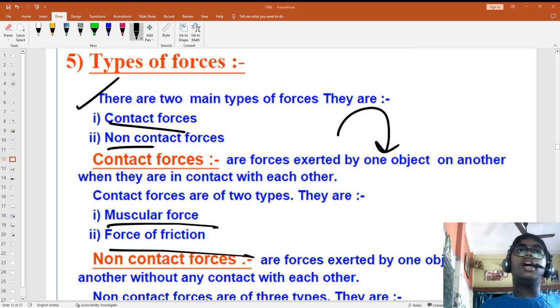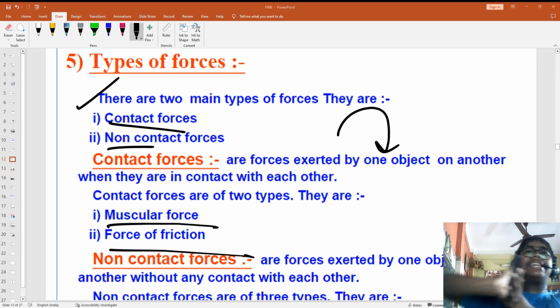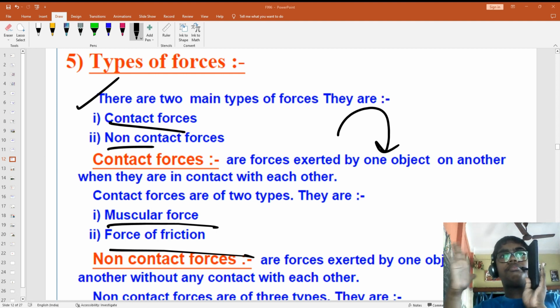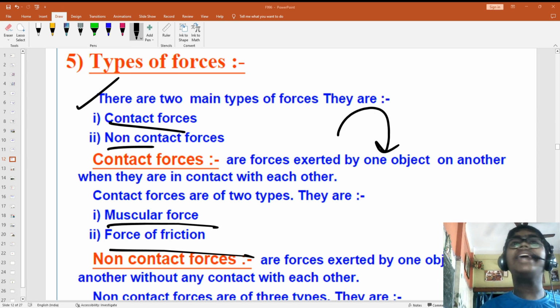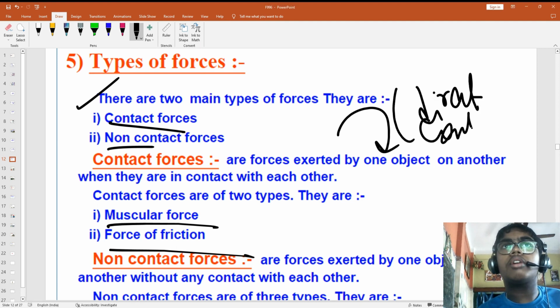Now when you are in contact, like this is our muscle, with the muscle we are giving force. By which we are giving, if we are doing like this, the phone will move. It will not move. Why? Because contact, it needs direct contact. So contact forces are those types of forces that need direct contact with the object. So if direct contact comes, it will move. Direct contact, it will move. But here it will not move because there is no contact. So when the force has direct contact, it's called contact force.